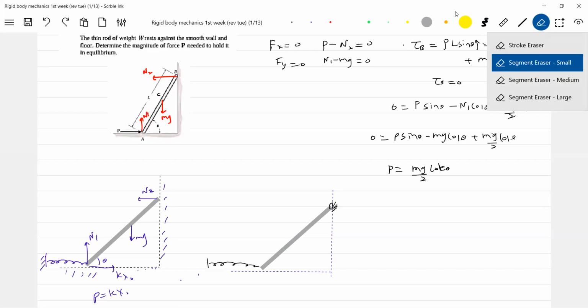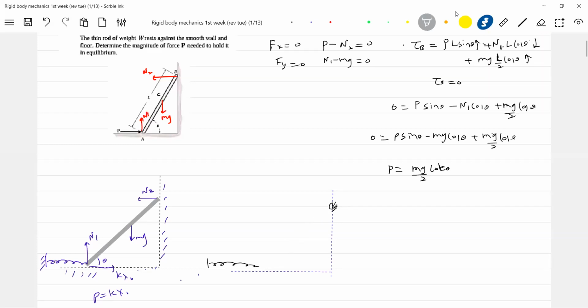I'll remove the rod and just show it. Now you see this particular rod. In fact, I think the length will not increase, no? So it should be like this.